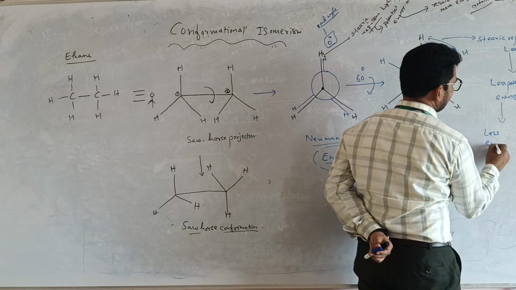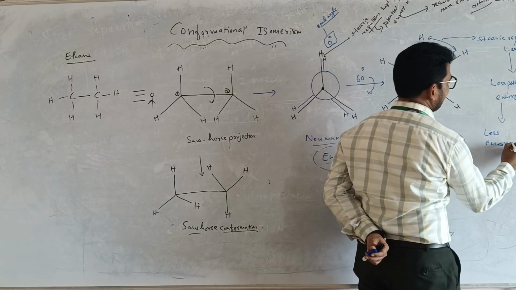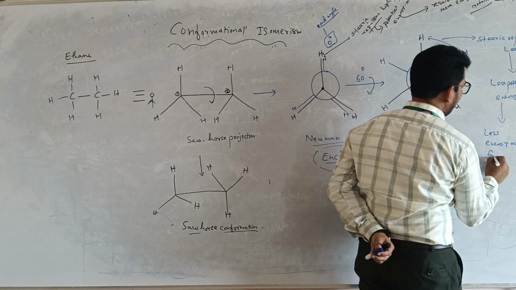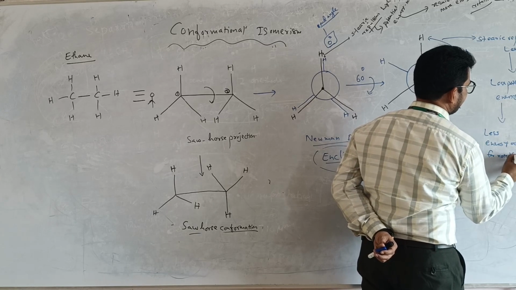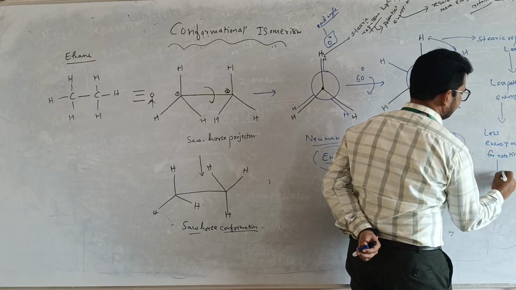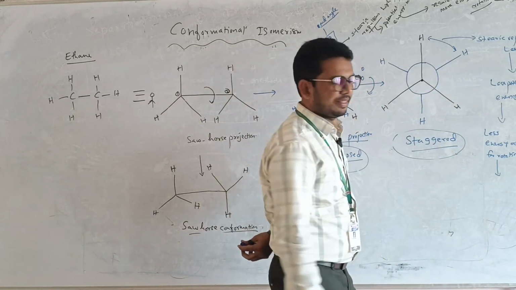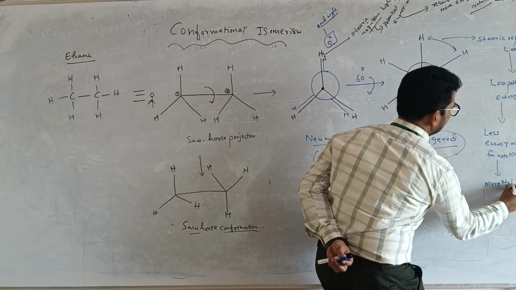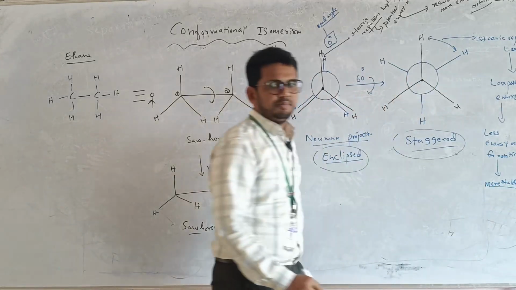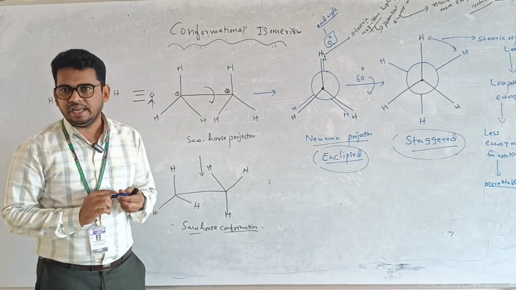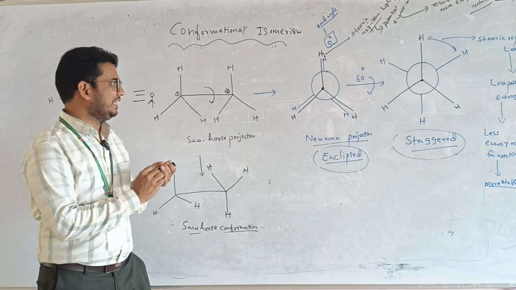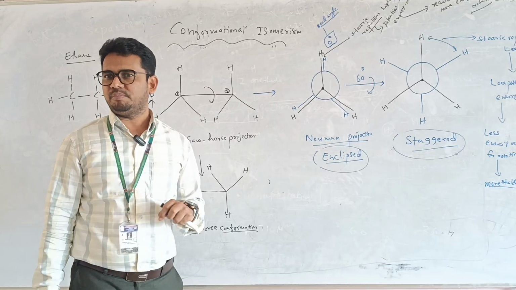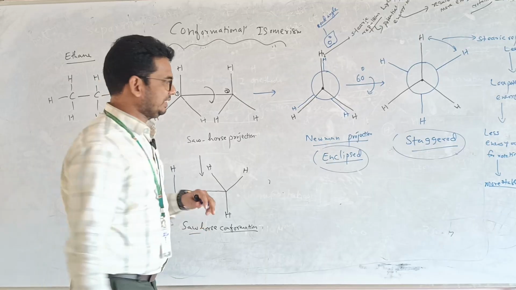Less energy is required for rotation. Then is it stable or unstable? Stable. It is more stable compared to eclipsed.